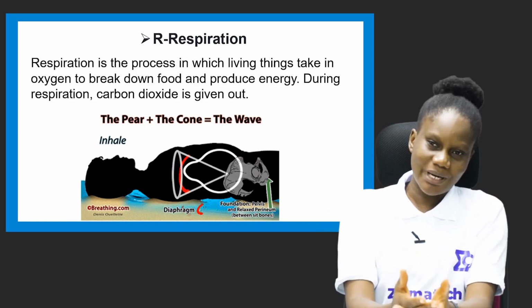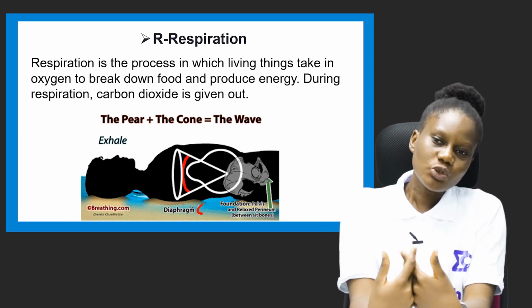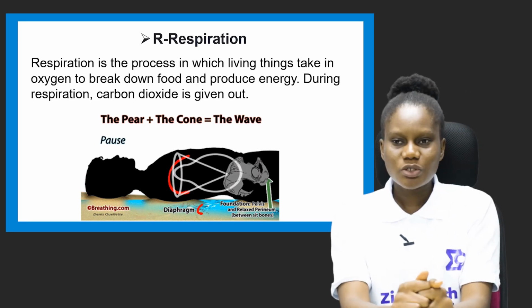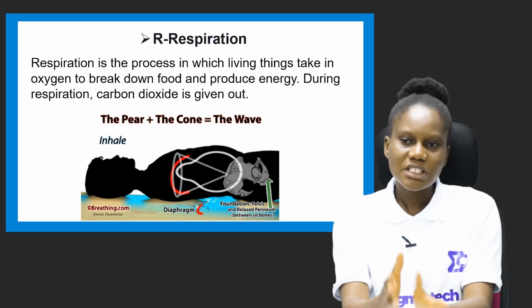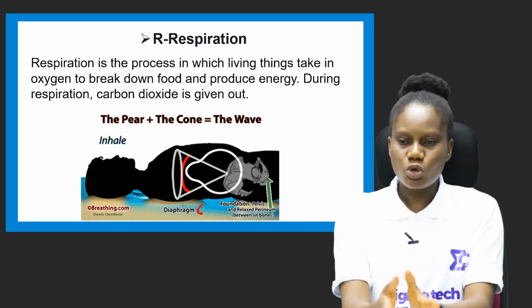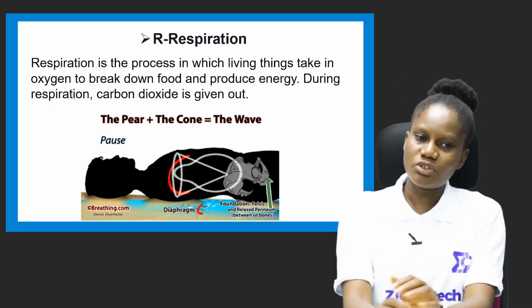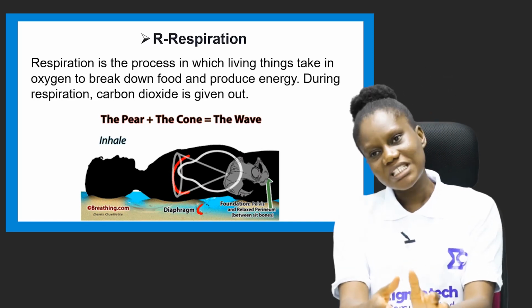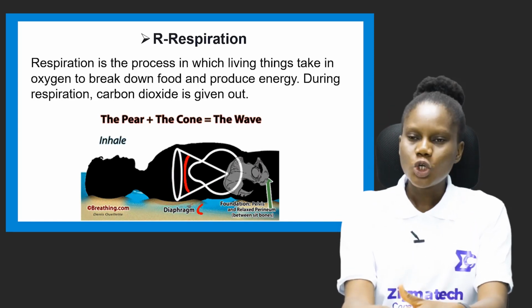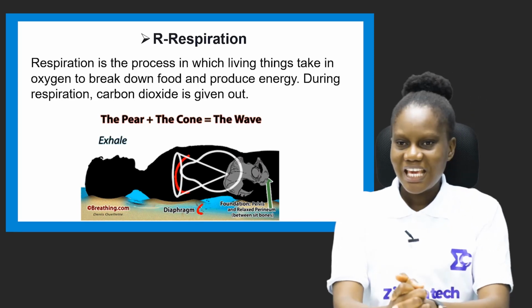In the case of plants, they use carbon dioxide through the process called photosynthesis, which we're still going to look at during the course of our lecture. So respiration, the letter R, is the process in which living things take in oxygen to break down food and produce energy.